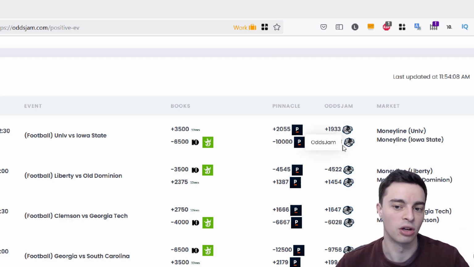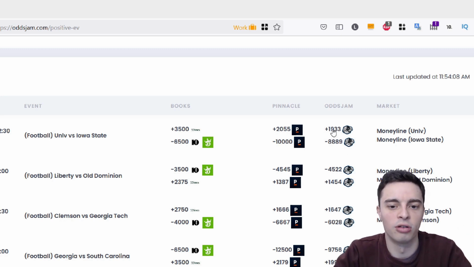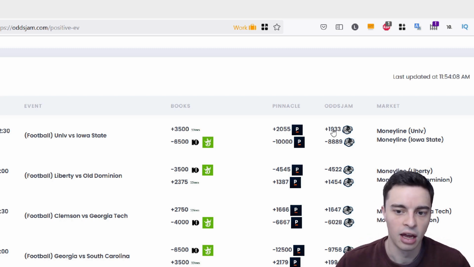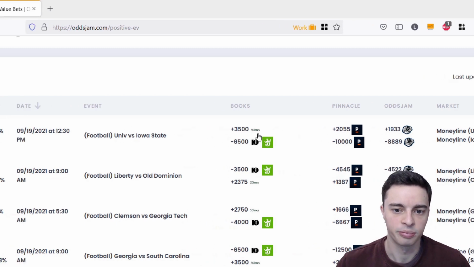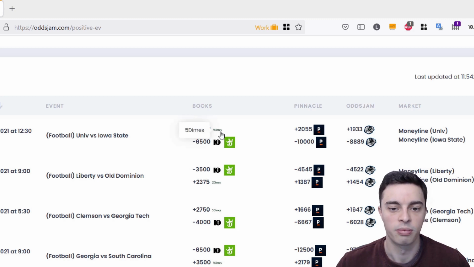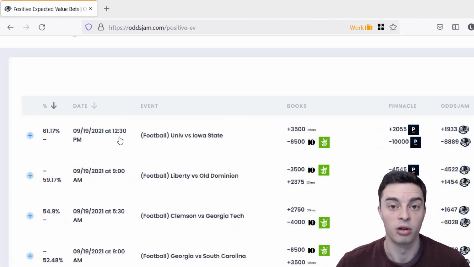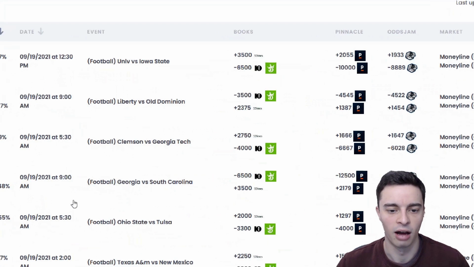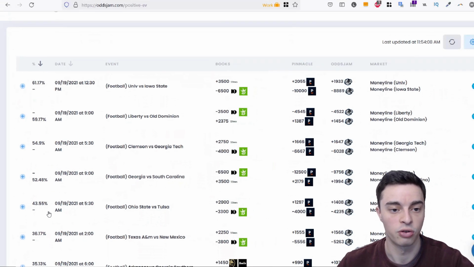And then based on that, they generate what they consider to be these fair value odds, no-profit odds in a way. And you can see that for this particular value bet here, OddsJam have got positive 1933, whereas here the soft bookmaker 5 Dimes is offering plus 3,500. So there's substantial value in that particular bet. In this case, 61.17%, which is really huge for a value bet. So yeah, that's very useful.